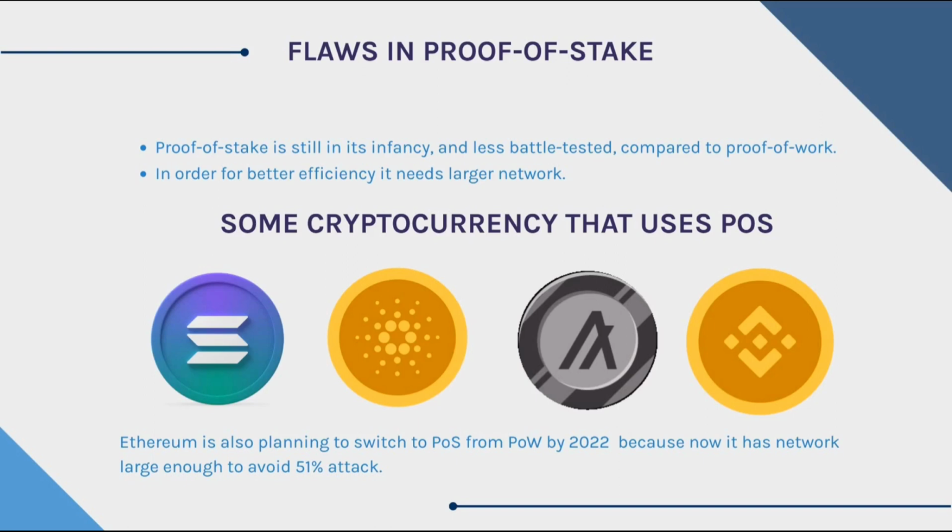Some of the cryptocurrencies that use proof of stake are Solana, Cardano, Algorand, and Binance Coin. And not only these, Ethereum is also planning to switch to proof of stake from proof of work by the end of 2022, because it now has a network large enough to avoid the 51% attack.